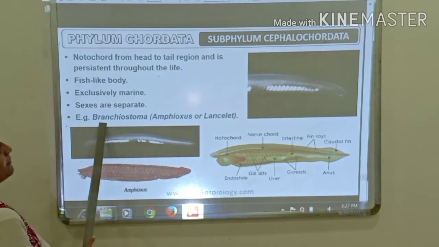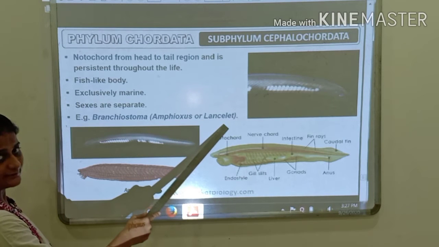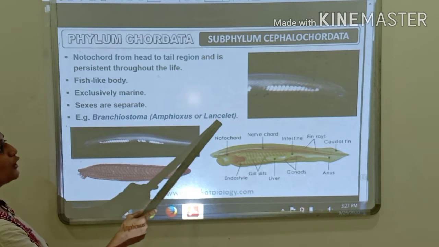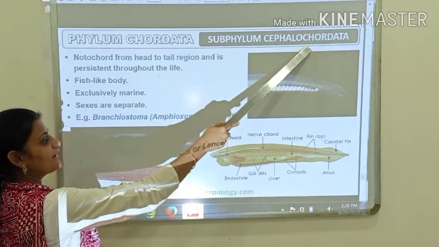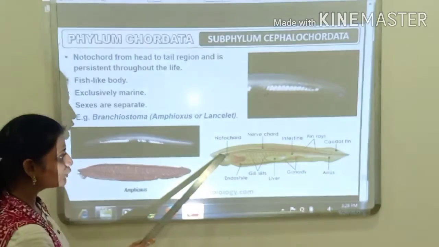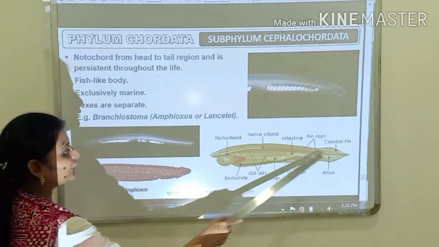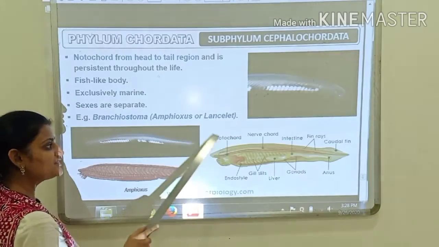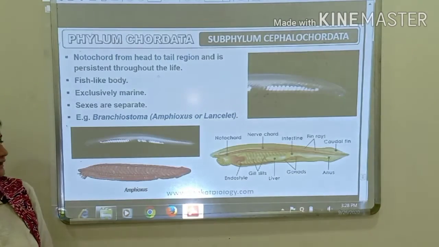Example is Branchiostoma, that is amphioxus or lancelet. Okay, these are the examples of members belonging to subphylum Cephalochordata. You can see in the picture, they have a fish-like body, okay, and they have the notochord present from head to the tail region, and the notochord is persistent, that is, it is present in their body throughout their lifetime.